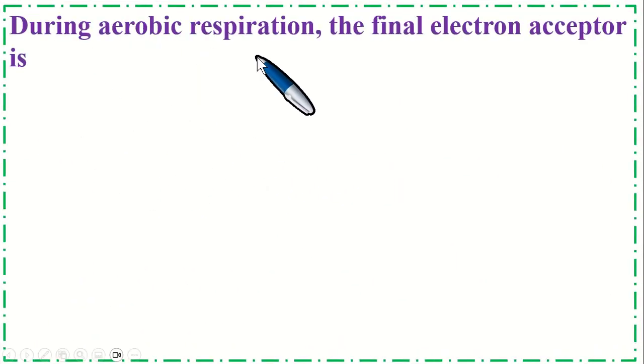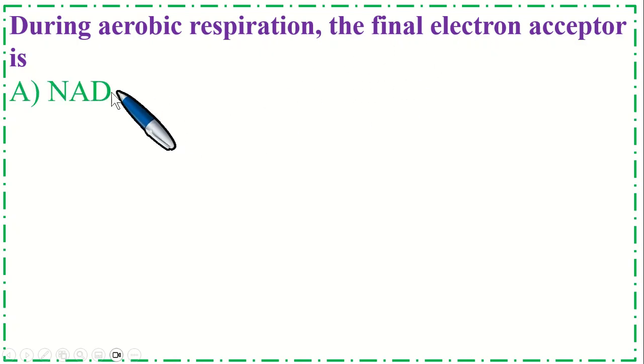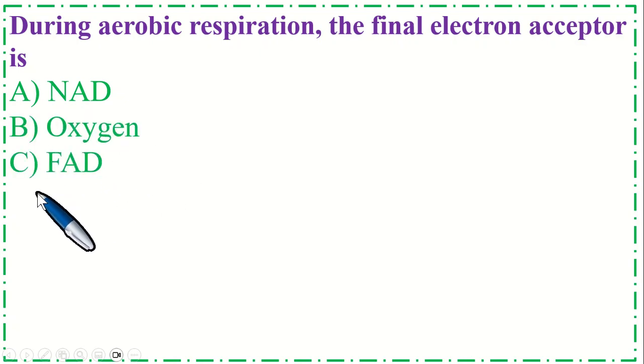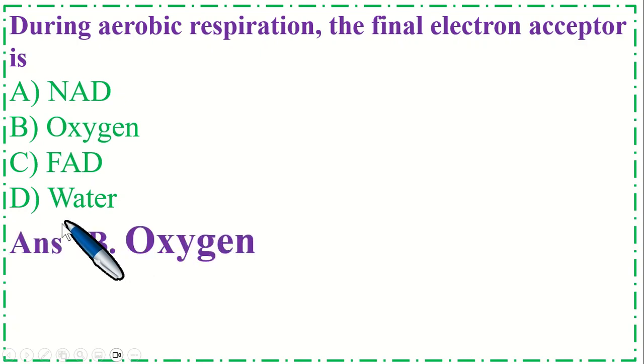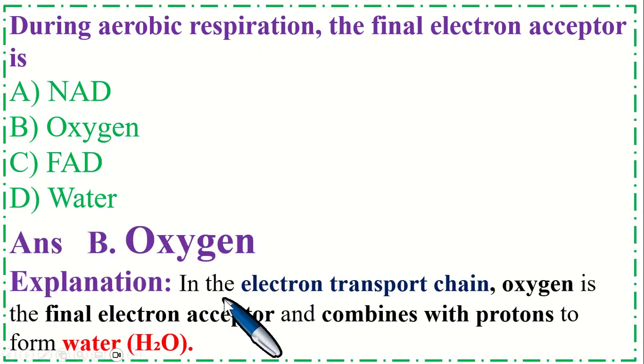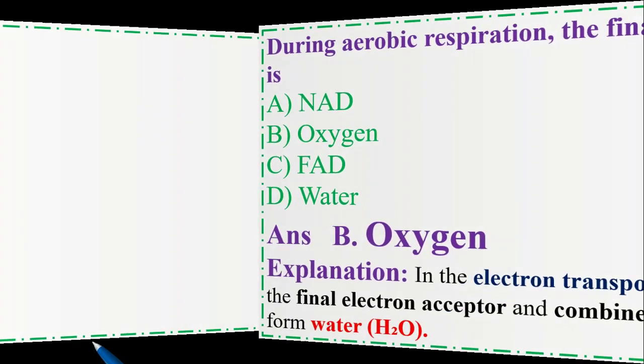During aerobic respiration, the final electron acceptor is option A, NAD, B, oxygen, C, FAD, and option D, water. So the correct option is B, oxygen. Explanation: in the electron transport chain, oxygen is the final electron acceptor and combines with protons to form water, H2O.